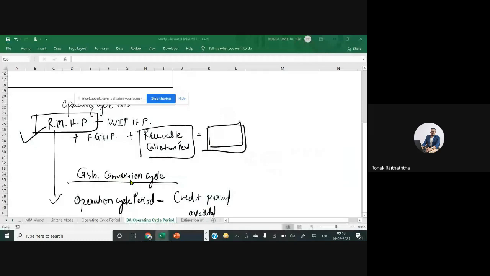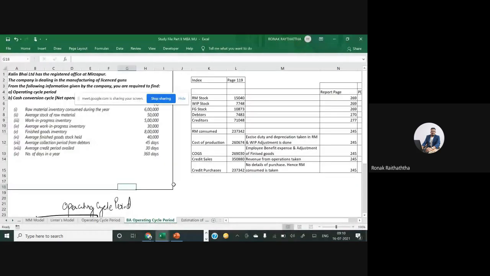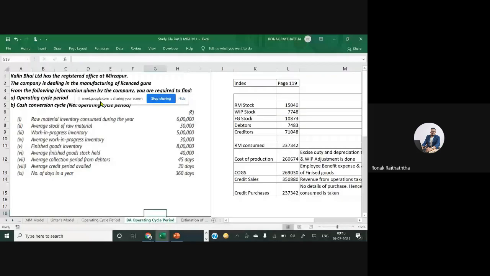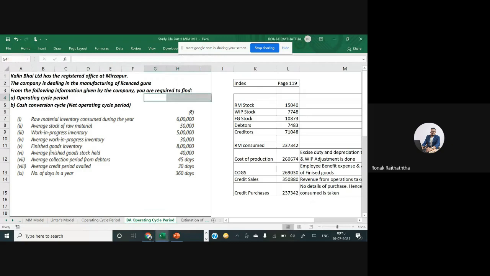Let's take a simple question first, and then we'll go to Reliance Industries Limited. So, Kalinbhai Limited has its registered office at Mirzapur. The company is dealing in the manufacturing of licensed guns. From the following information given by the company, you are required to find the operating cycle period and cash conversion cycle.